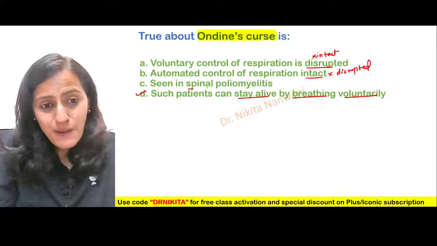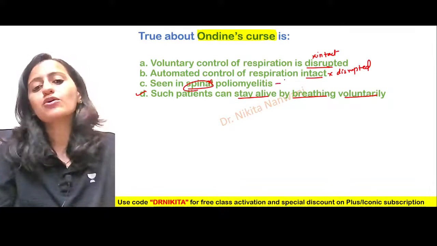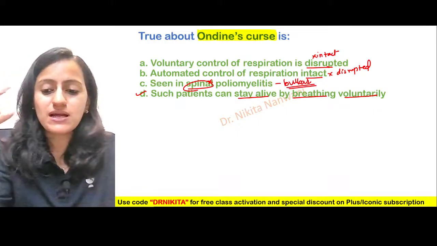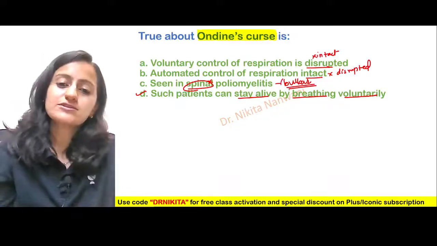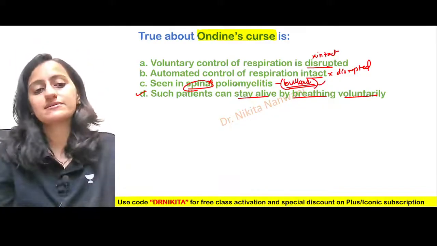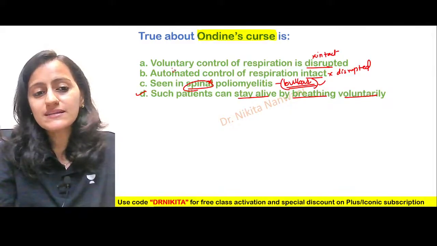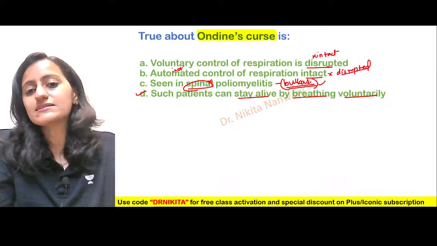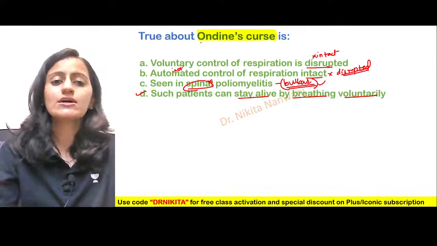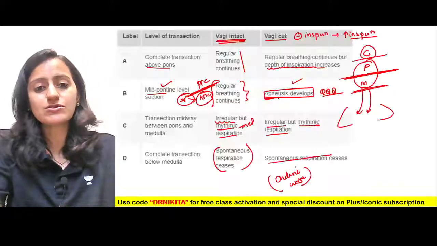Is it seen in spinal poliomyelitis? No, it is seen in bulbar poliomyelitis. The medulla, the connection there is gone. So it is seen in bulbar poliomyelitis, not spinal poliomyelitis. So remember, the automated, that is involuntary, control is gone. Okay, so that is Undine's curse.